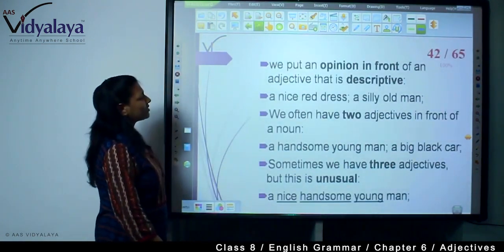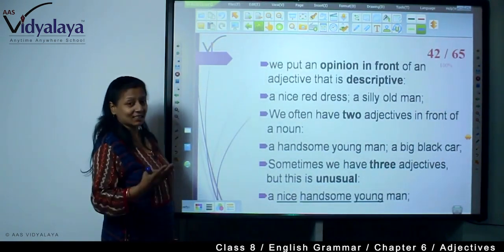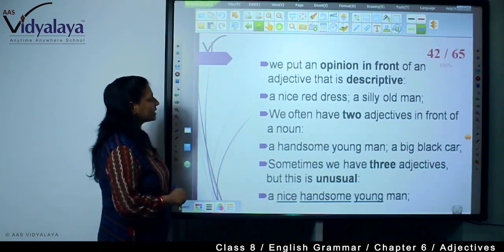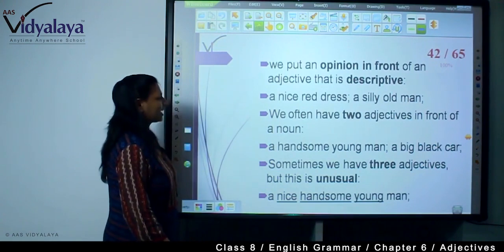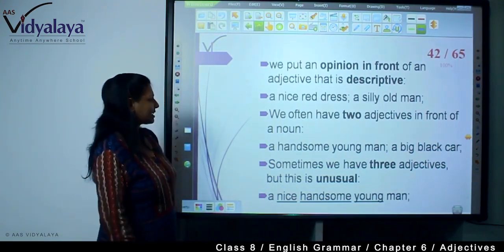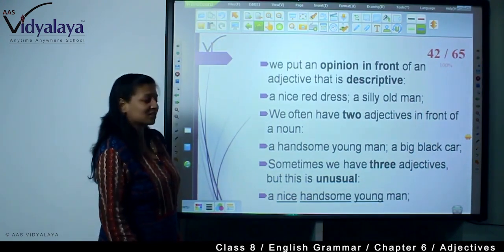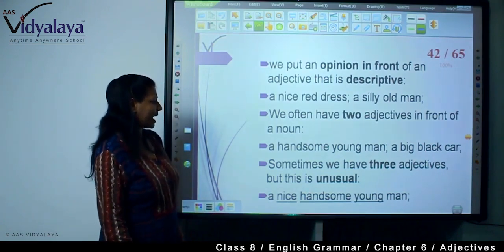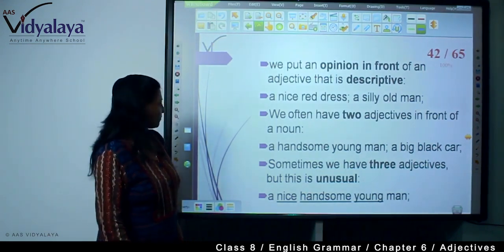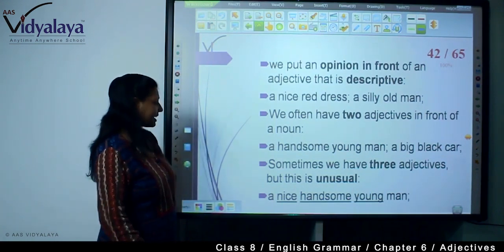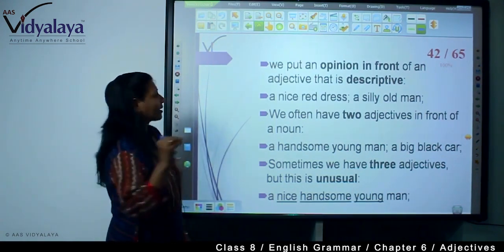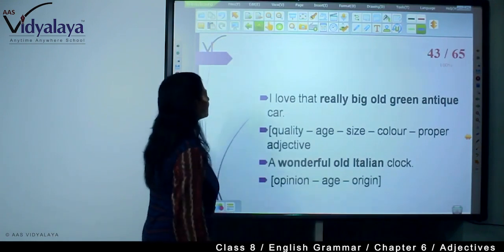Now we put an opinion in front of an adjective that is descriptive. You know the types of adjectives. A nice red dress, a silly old man. We often have two adjectives in front of a noun: a handsome young man, a big black cat. Sometimes we have three adjectives, and that is quite unusual. A nice, handsome young man. That is called strings of adjectives.